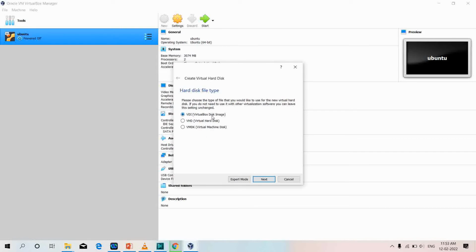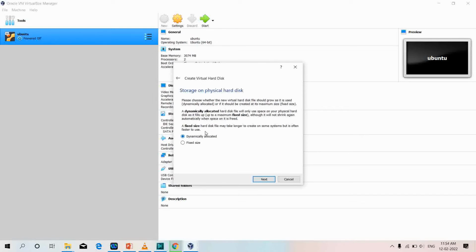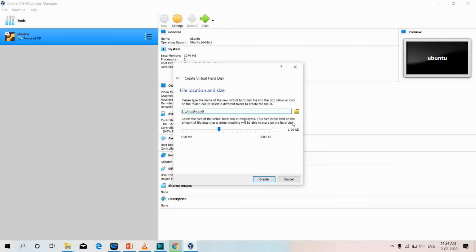and VirtualBox disk image, hard disk file type VirtualBox disk image. I'll click on next, and it is asking the storage on physical hard disk, so I will choose the fixed size. I'll click on next, and now here the file location and size, you can give any size of the file, and I will give it 500 MB.